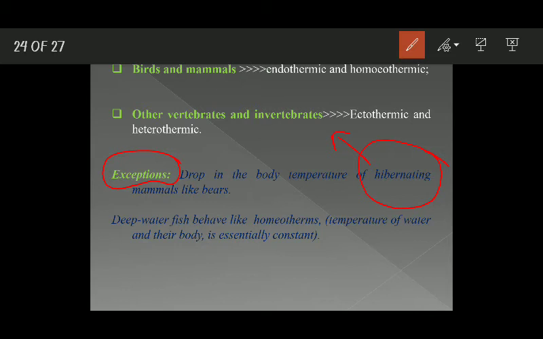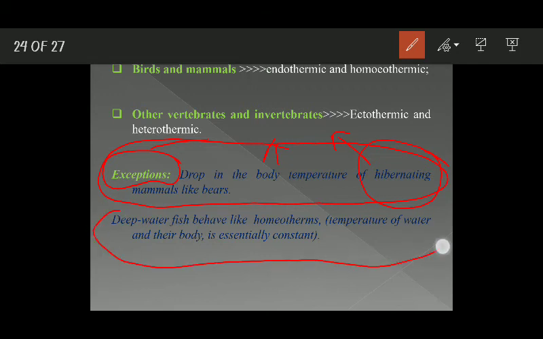During winters, when the hibernation starts in bears, their body temperature goes down, and it varies as per the environmental conditions. If the temperature goes down, the bears' temperature will also go down. Usually mammals are homeothermic, but here these bears behave like ectotherms. They behave like heterotherms. Okay.